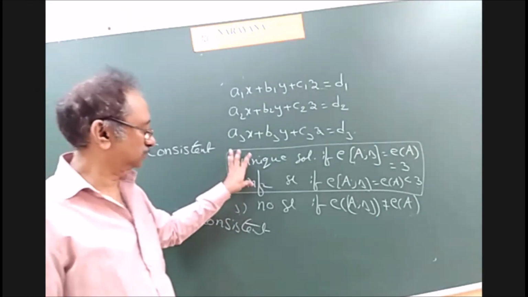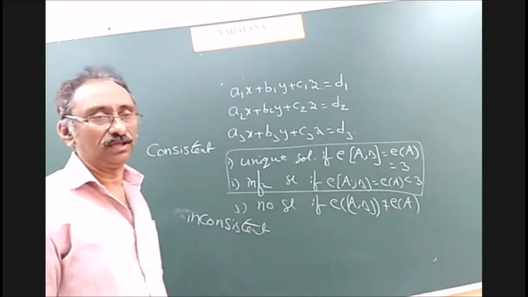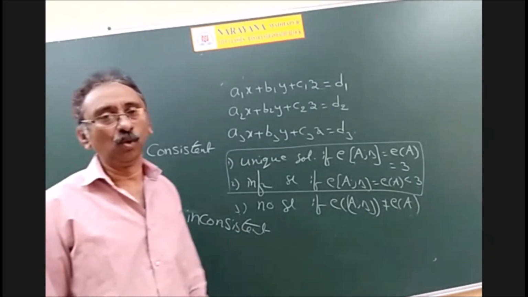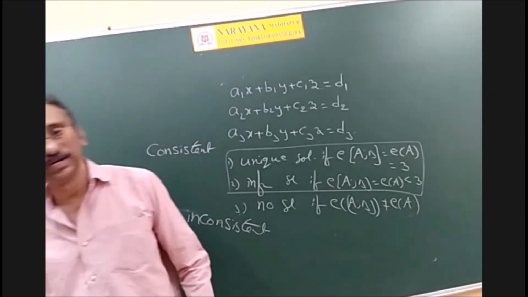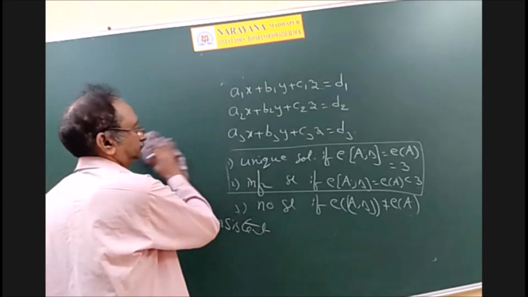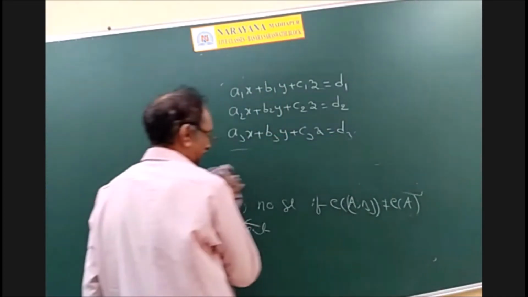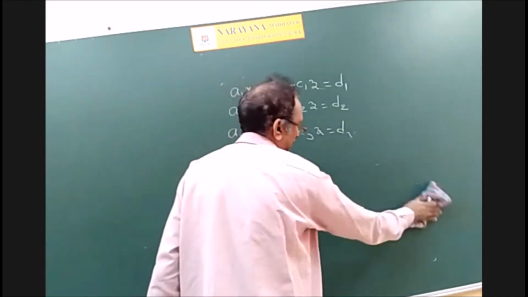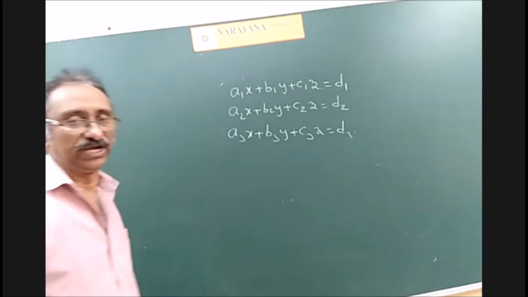Now we can discuss using this rank technique, or sometimes we can use only the delta technique. Let us see that also. You know what is meant by delta, delta x, delta y and delta z, from Cramer's rule.